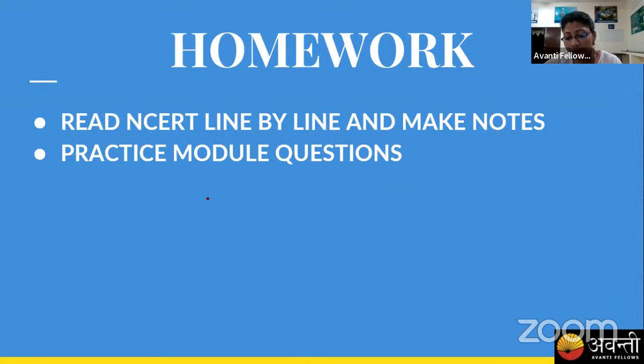Okay, so today's class we are going to complete this much only. We have completed the whole animal husbandry. In tomorrow's class we'll continue with the chapter and we'll cover the whole thing related to the plant breeding. So today we have completed our animals. Tomorrow we are going to complete our plants, right? So till then you have to completely read your NCERT till the animal breeding, and start practicing your module questions, right?